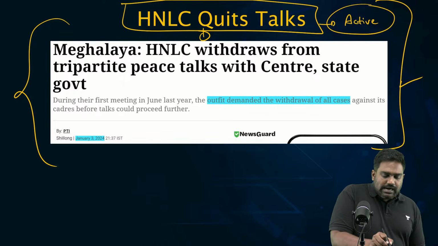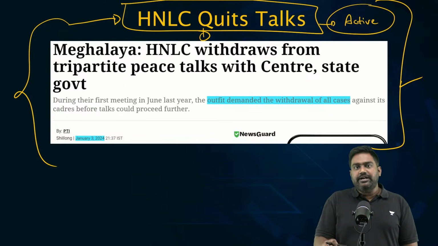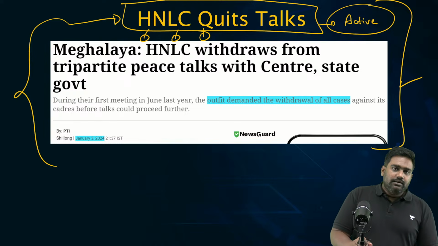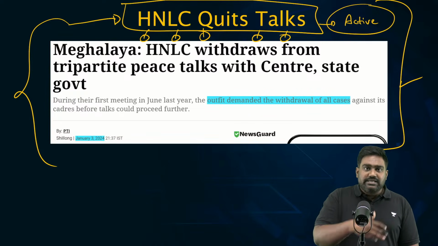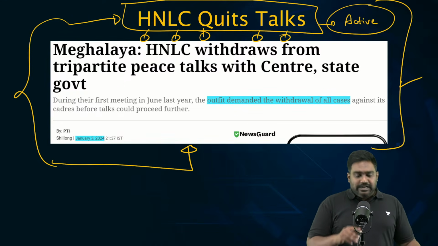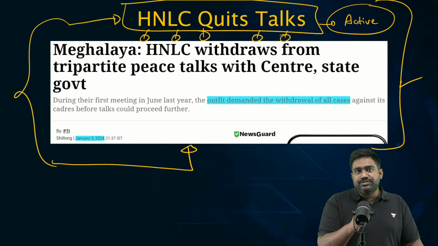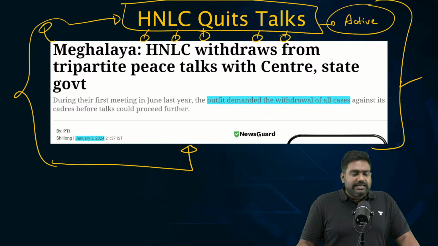Remember this. The Garo Achik groups have largely ended their insurgency. Jaintia insurgency also has died out, but the Kasi groups under the Heiniftrep label, especially HNLC, remains a major concern. It has quit the talks recently, the peace process which is going on. It has exited the peace process and it continues to target outsiders and tourists. You might have heard in Meghalaya, every now and then there is a boycott or there is a bandh which is imposed. Tourists are also targeted. That is done by HNLC, which remains an active group on the ground.